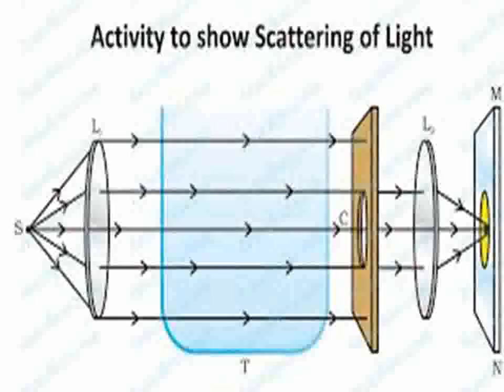This screen MN has a round red color patch. Only red color is observed because the remaining colors are scattered inside the colloidal solution.